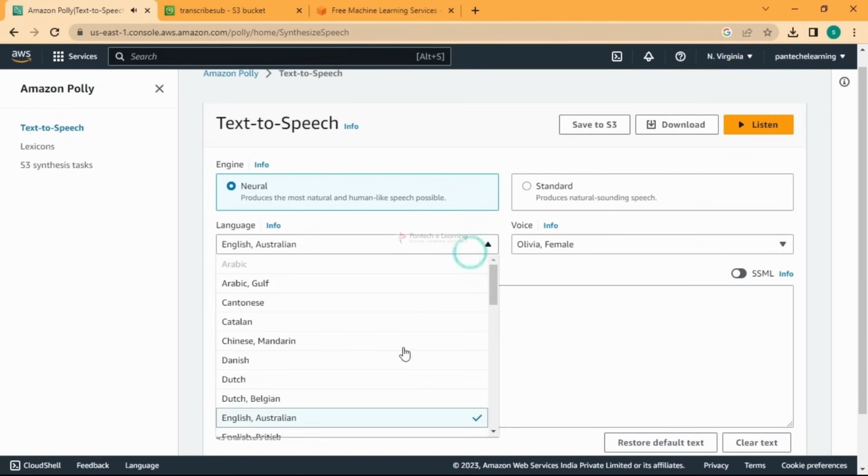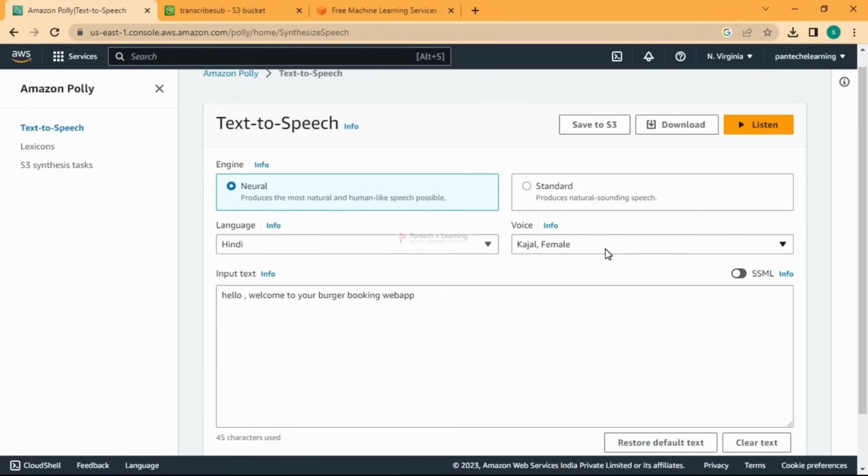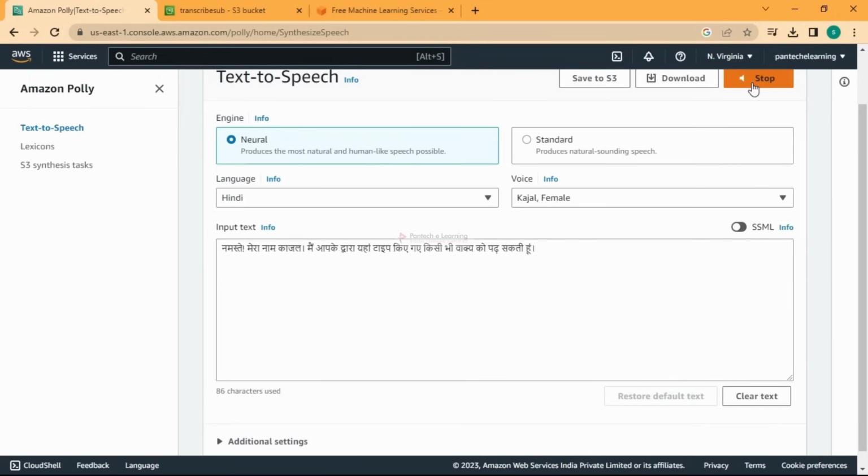And you can have other languages too. Instead of English, you have Indian language, Hindi only, and you can restore to default text, so it will play that in the default language itself.